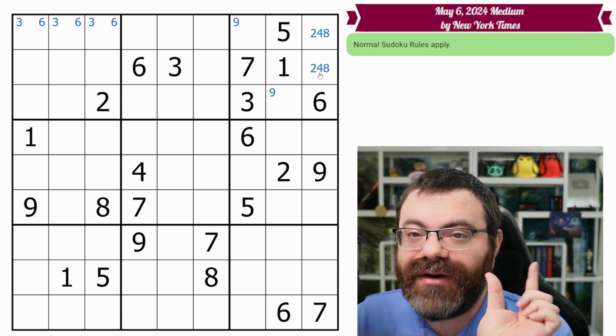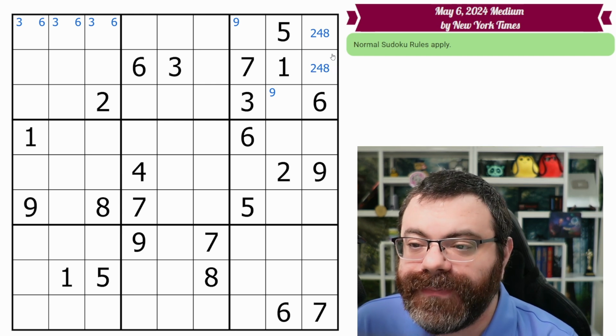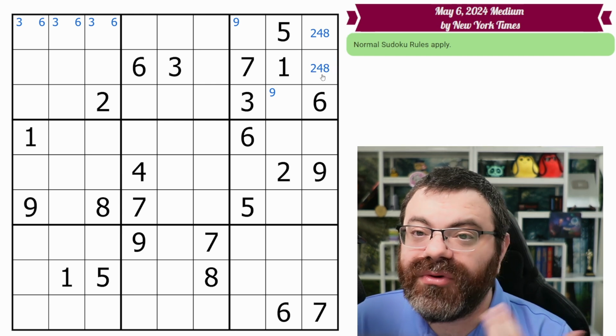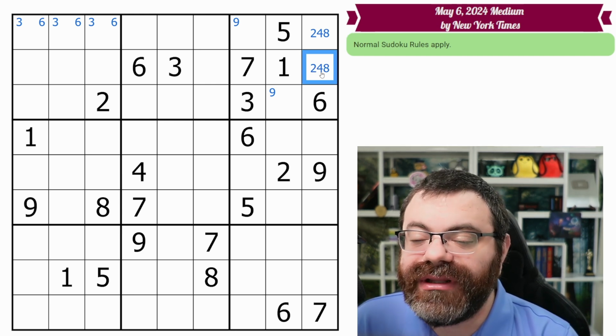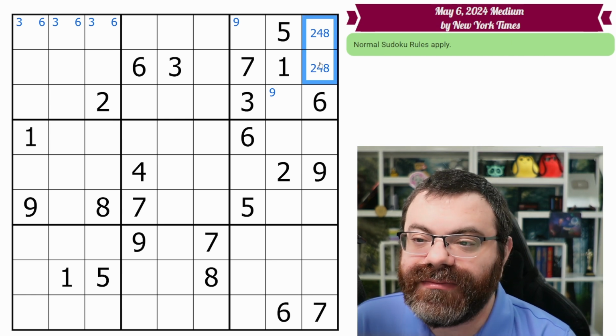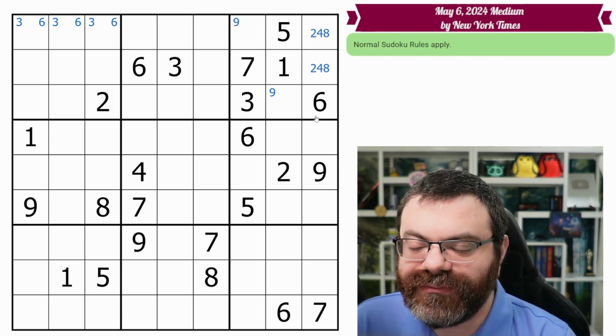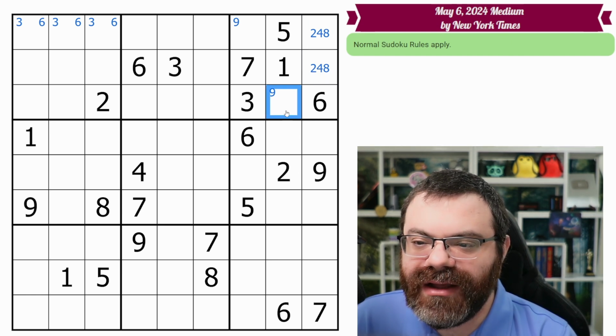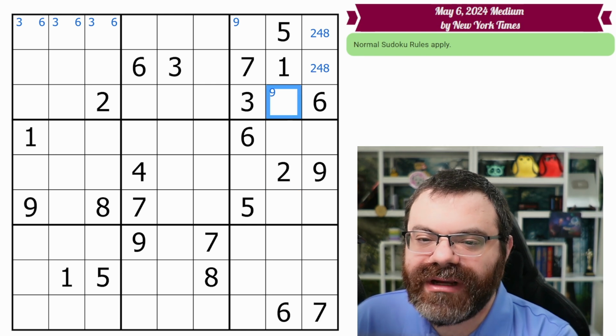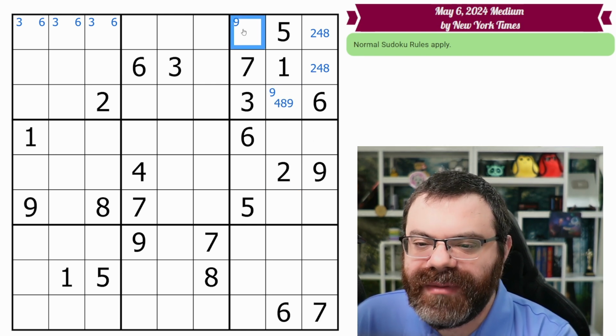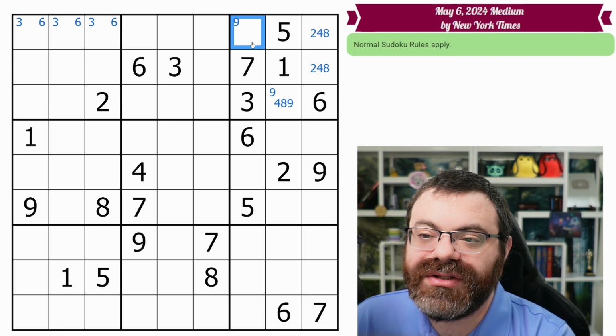And when that list gets down to 3, that's when I want to center mark it. 3 or fewer. If it gets down to 1, we can just place the digit. So really, it's only ever going to be 2 or 3 candidates listed in a cell at any given time in the center markings. Now this one can't be 2, so it's down to 4, 8, 9. So we can do that. But this cell can be any of 2, 4, 8, 9. So we are not going to mark it.